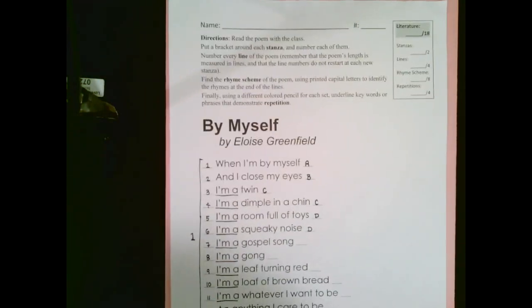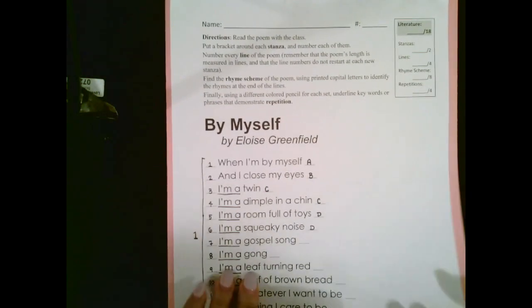Alright, and then this is the fun part. So now you're going to get out your big piece of construction paper. It should be folded in half just like this. So where you open it up, it's going to be like a booklet. And you're going to take a glue stick, and you're going to glue the original poem on the very front. And then when you open it up, your illustrations are going to be glued to this page right here. And then your version of the poem is going to be glued to this page right here. Alright? And that is it.